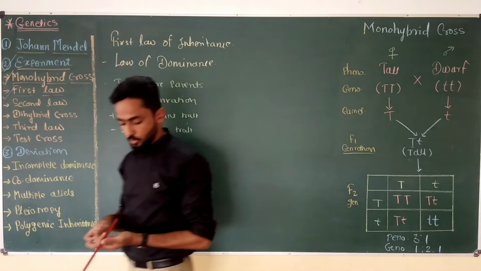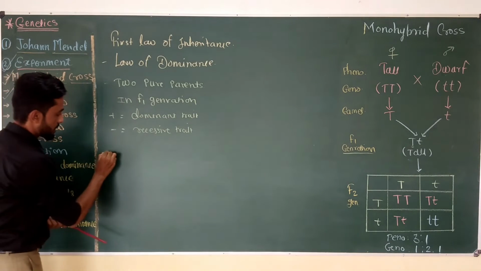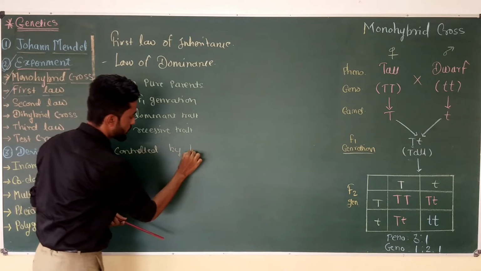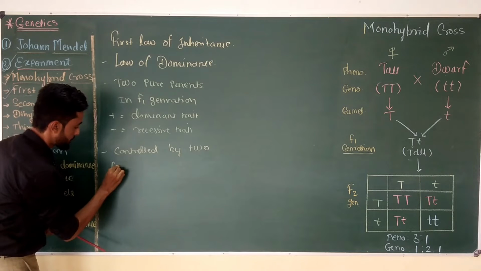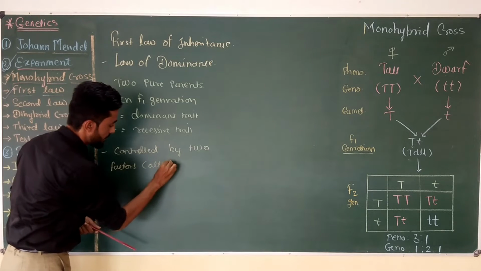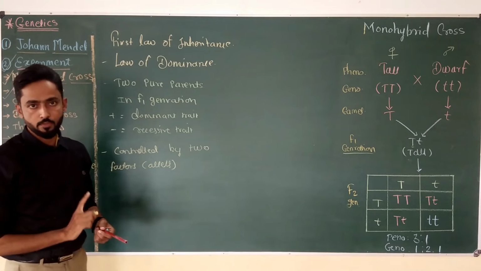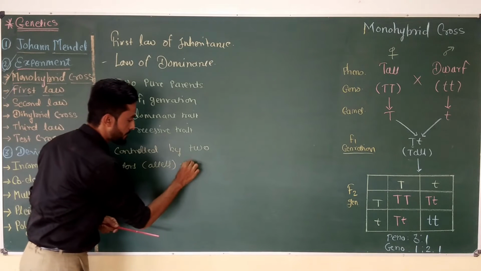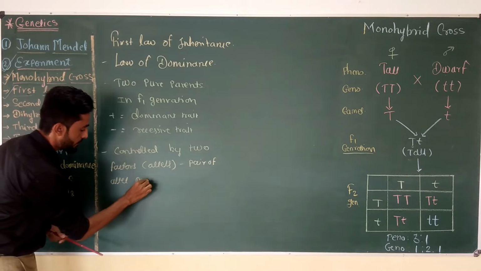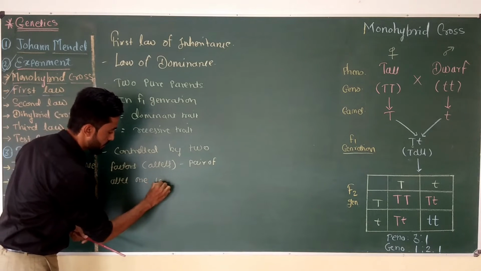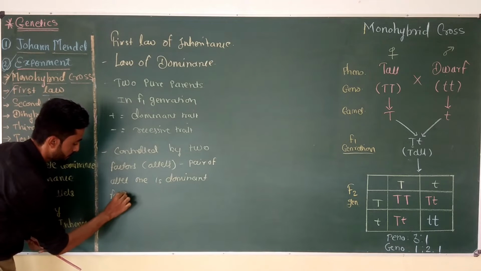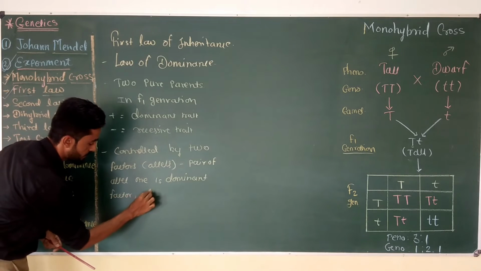According to this law, each character is controlled by 2 factors, which we now call alleles. Alleles are nothing but the alternating forms of genes, and in each pair of alleles, one is the dominant factor, while the other is recessive.